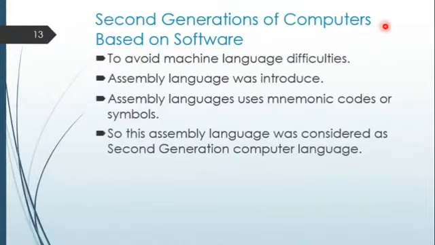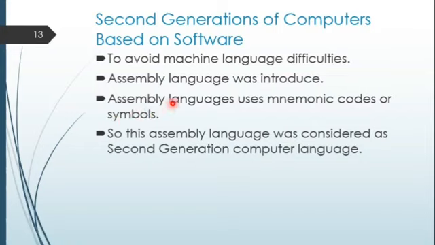Now the second generation of computers based on software. To avoid the machine language difficulties, assembly language was introduced. What is assembly language? It uses mnemonic codes or symbols. In computers we have at least a 0 to 255 character chart, also called the 256 character chart, that is called assembly language.